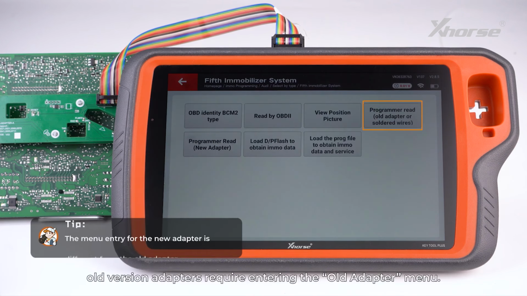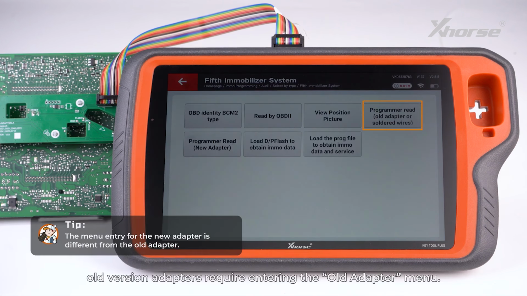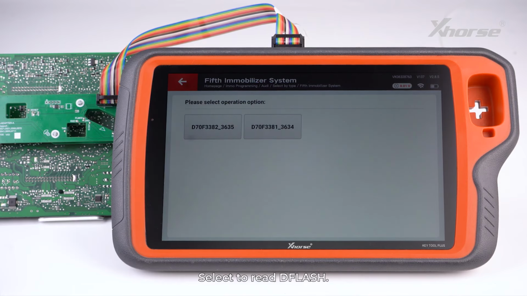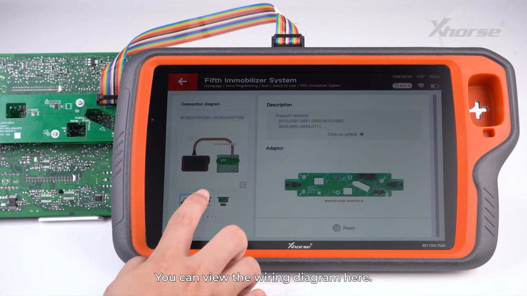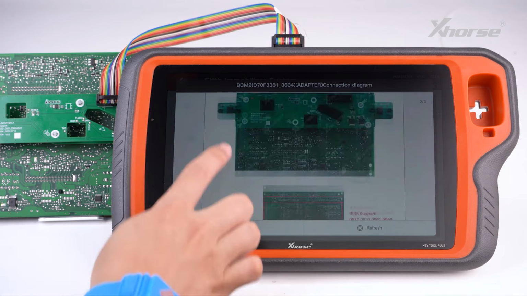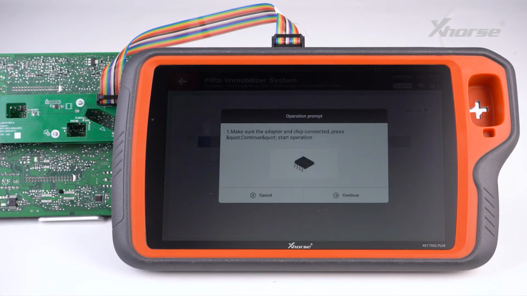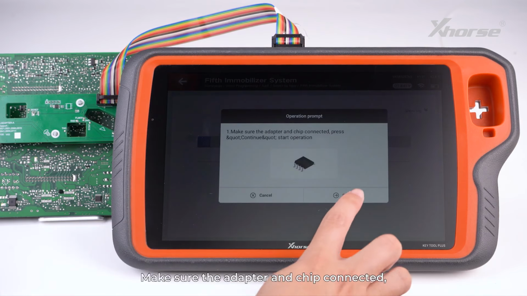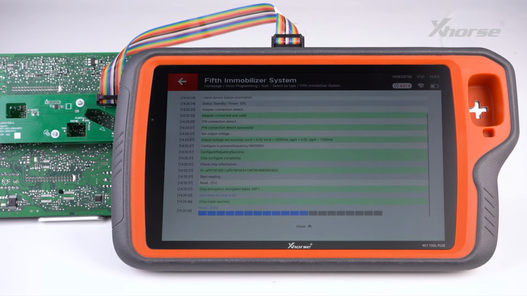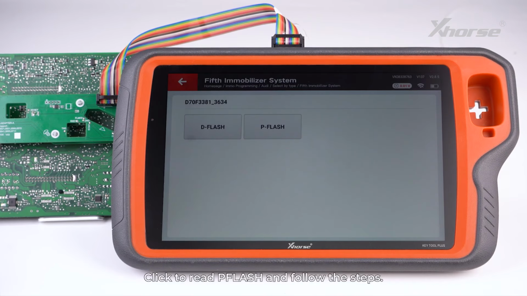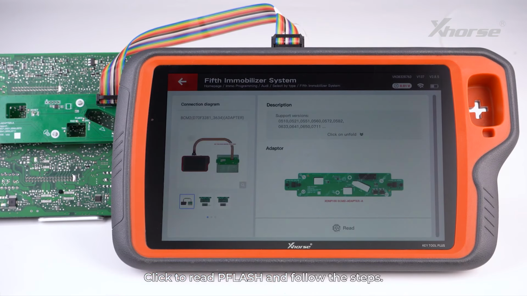Tip: old version adapters require entering the old adapter menu. For the current new version, choose Program or Read New Adapter. Select to read DFLASH. You can view the wiring diagram here. Click Read. Make sure the adapter and chip are connected. Read successful. Click to read PFLASH and follow the steps.